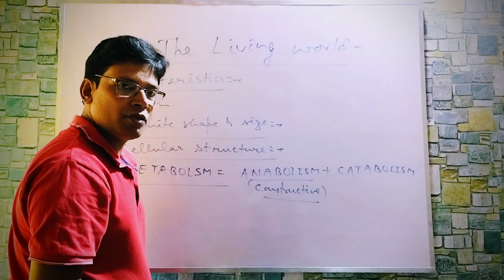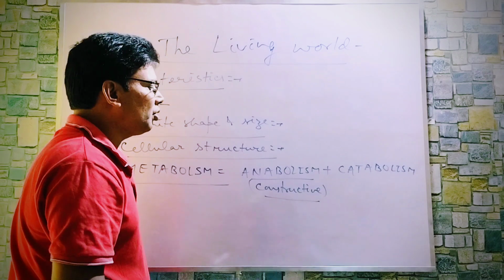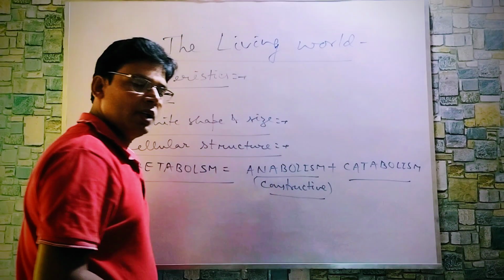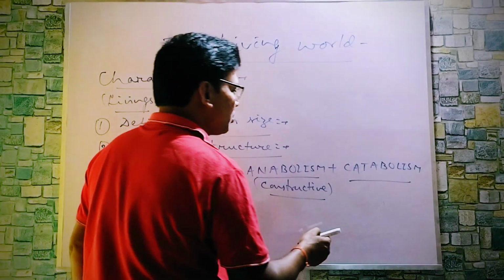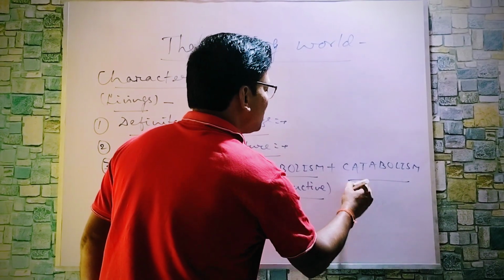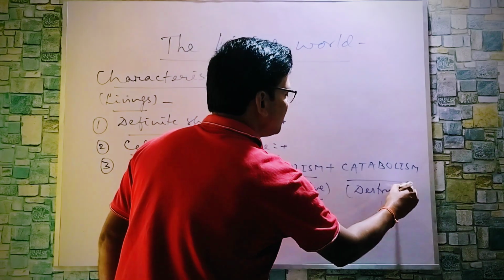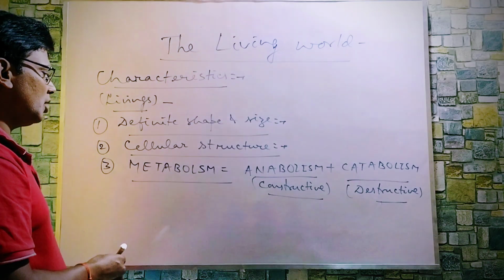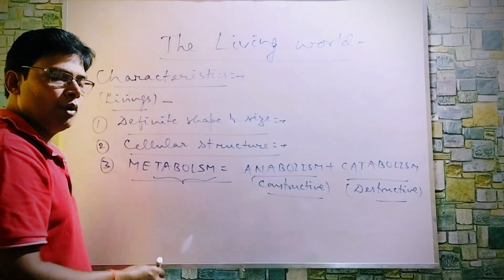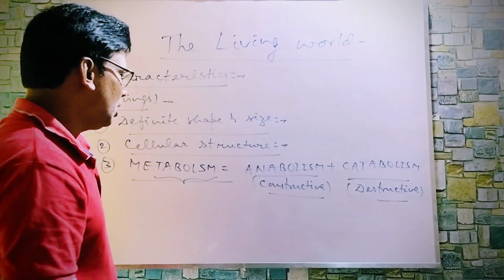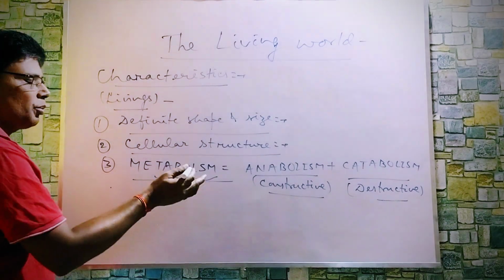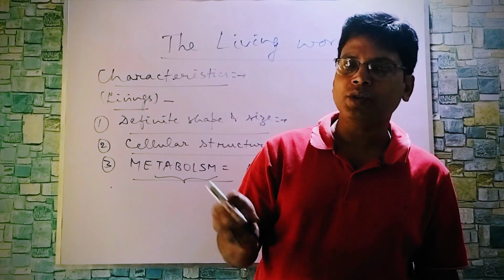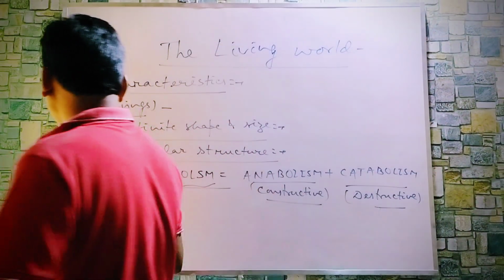When smaller molecules unite together to form a bigger molecule, this process is called anabolism. And catabolism, when a bigger molecule is broken down into several smaller components, that is called catabolism, destructive. So anabolism plus catabolism is equal to metabolism. That means the sum total of all life processes which occur in the living body. For example, nutrition, respiration, circulation, excretion, locomotion, reproduction, like that.